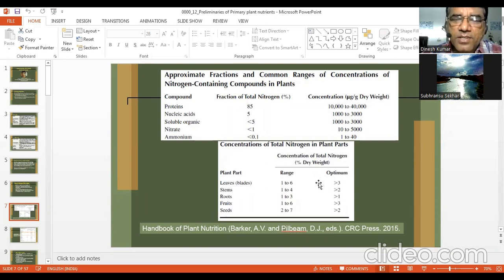These are again general figures for common plants. Stems 1 to 4%, roots 1 to 3%, fruits 1 to 6%, seeds 2 to 7%. So this is just to give you an idea of how much richer the plant parts are in nitrogen. So here you can see that seeds, on an average, contain more nitrogen than other plant parts.